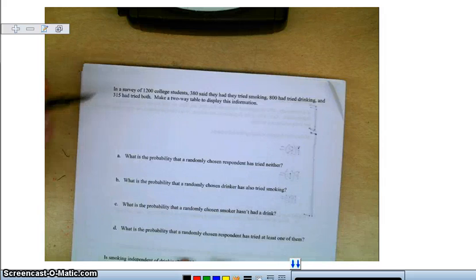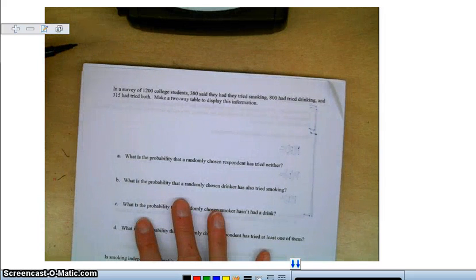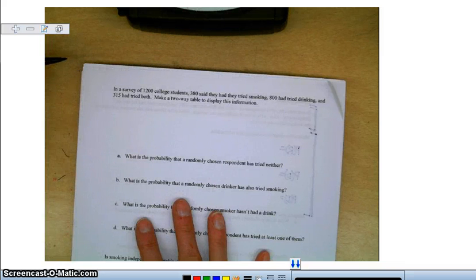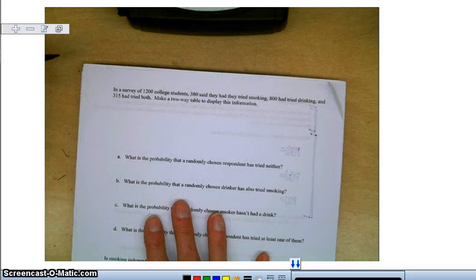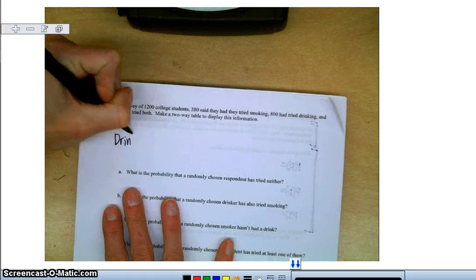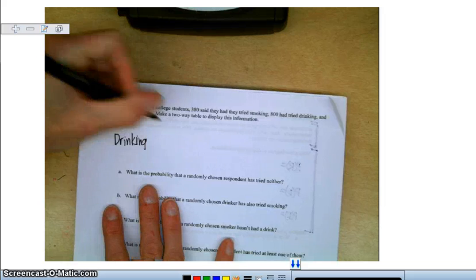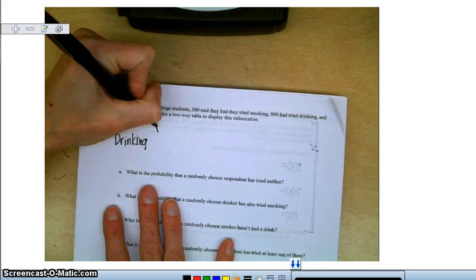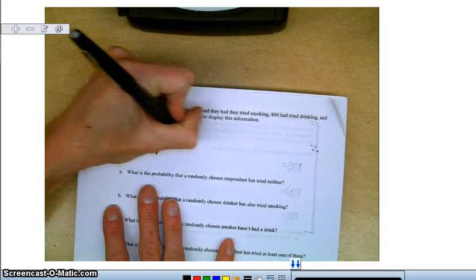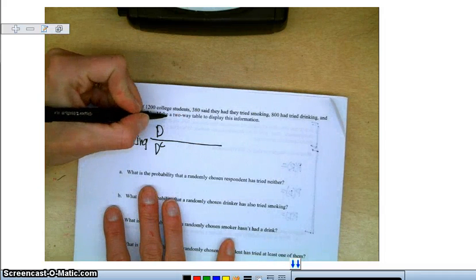In a survey of 1,200 college students, 380 said they had tried smoking, 800 had tried drinking, and 315 had tried both. We're going to make a two-way table to display this. Over here I'm going to put D, drinking. They've either done drinking or drinking complement, and you could just as easily put yeses and nos.